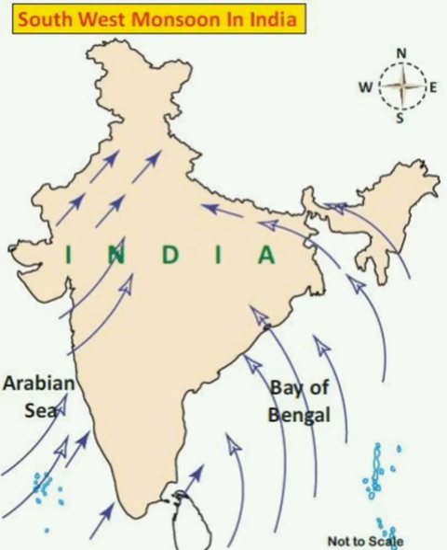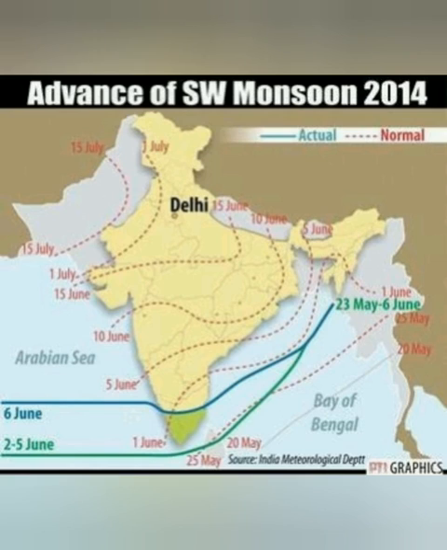First one, rainfall is not uniform. It means the amount of rainfall in this season is not the same everywhere. That is the meaning of not uniform. The southwest monsoon causes rainfall in most of the country except in Tamil Nadu. The duration and amount of rainfall varies from 2 to 4 months. June, July, August, September, we are having this rainy season. Even the amount of rainfall varies from region to region.